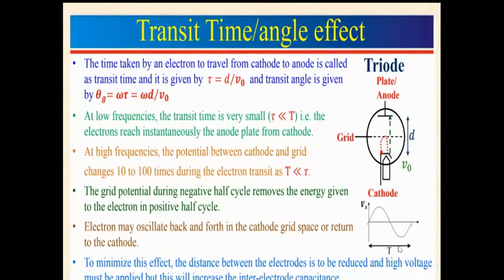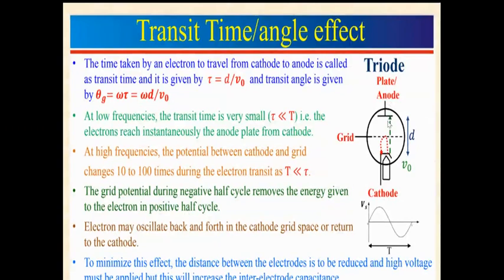If the input voltage of the device is positive, the electron gets potential energy from cathode to anode and starts moving from cathode to anode. In the positive half cycle, it gains potential energy and moves toward the anode.